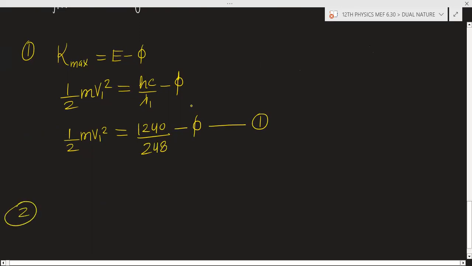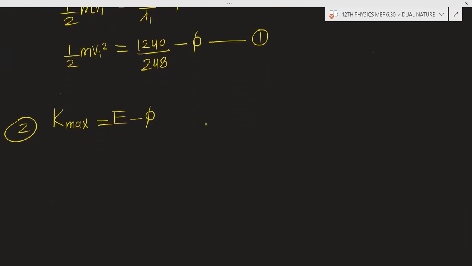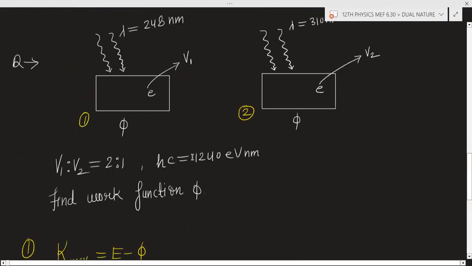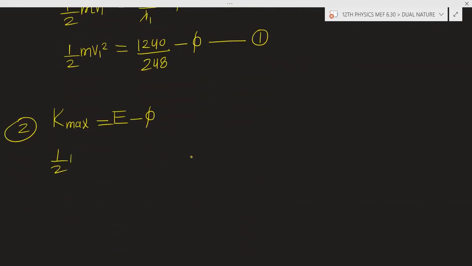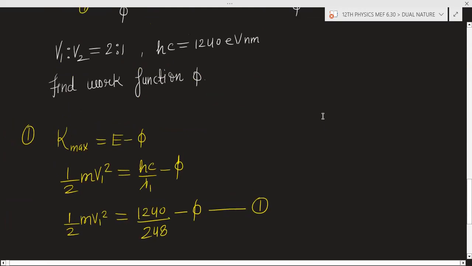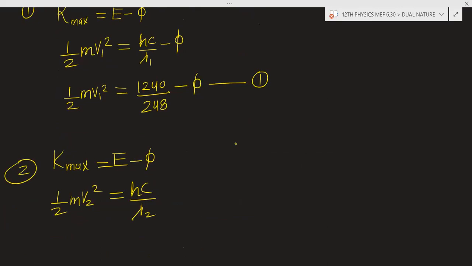Now for the second case, we apply the same equation: maximum kinetic energy is equal to E minus phi. The maximum kinetic energy in this case is half m v2 square, equal to hc by lambda 2, because here the wavelength of the light is lambda 2, which is 310 nanometer, minus phi.